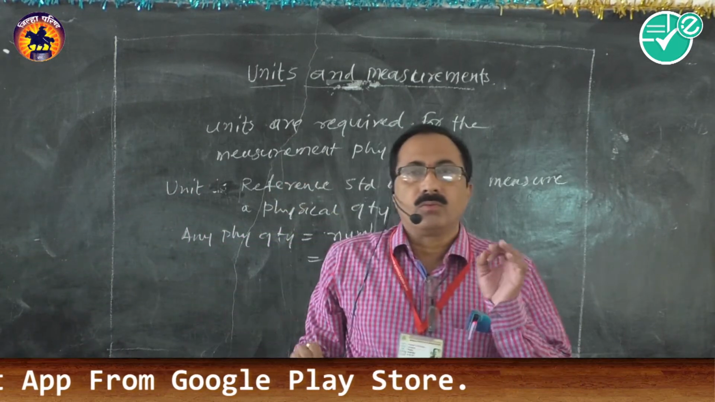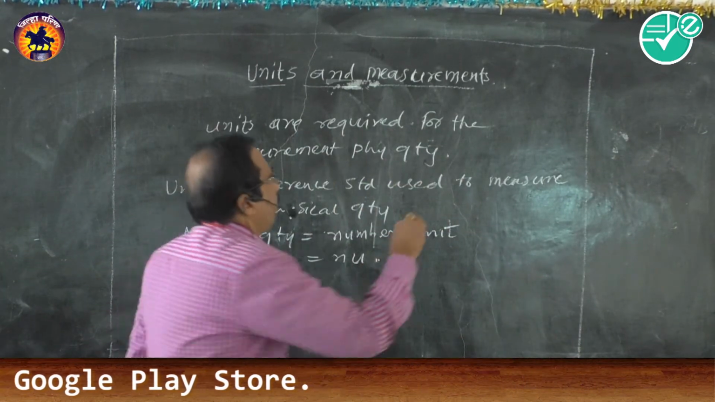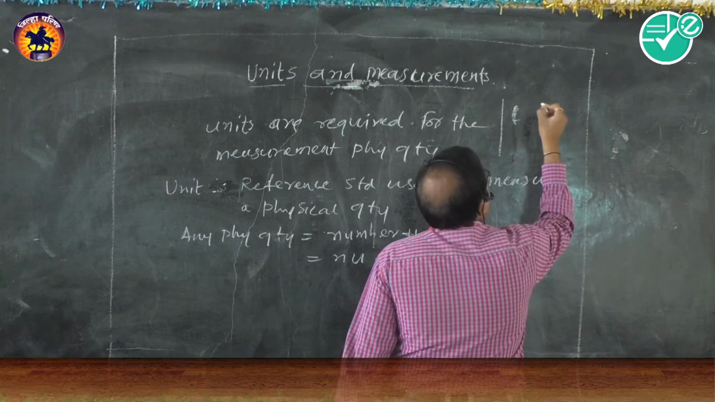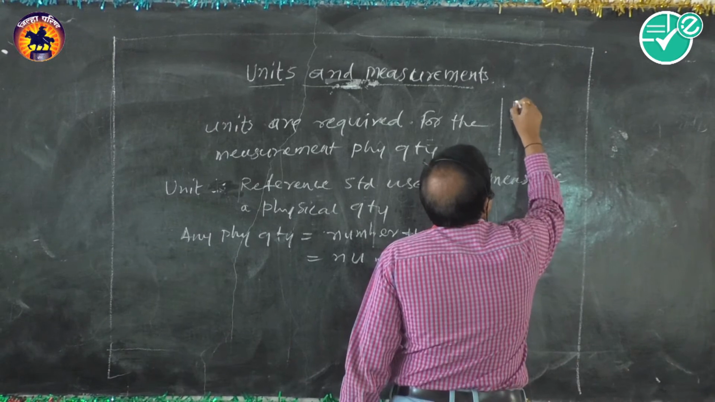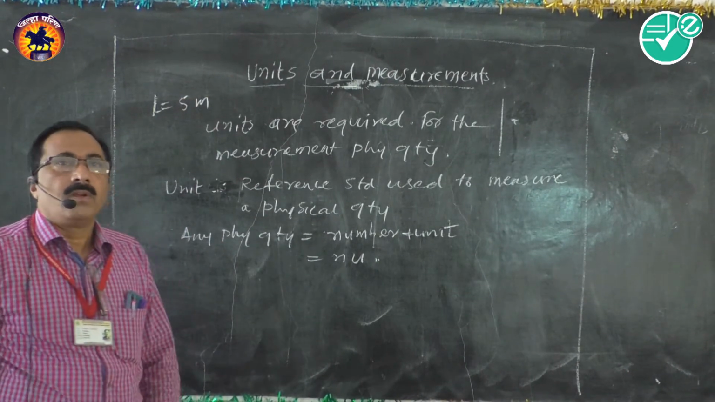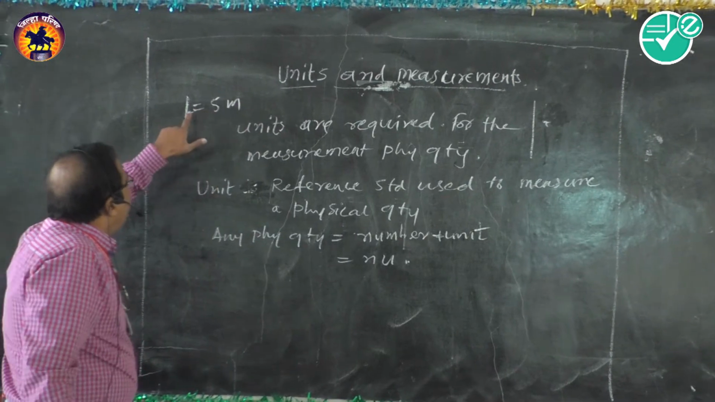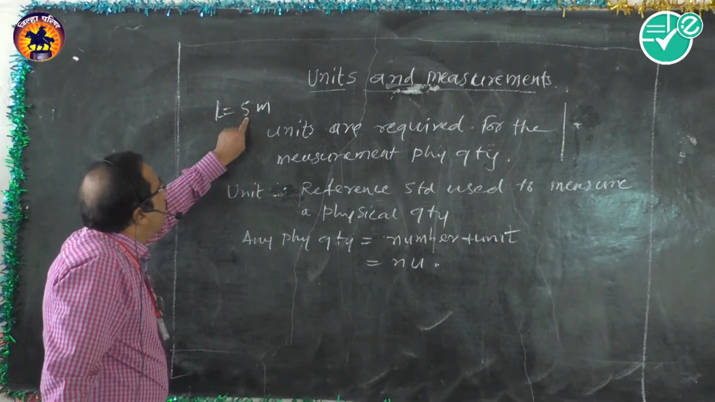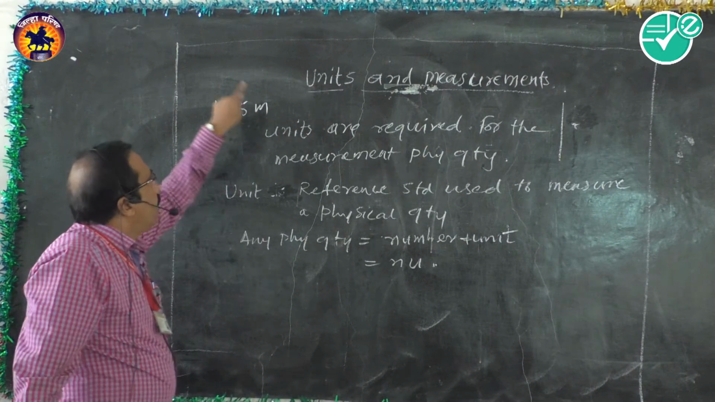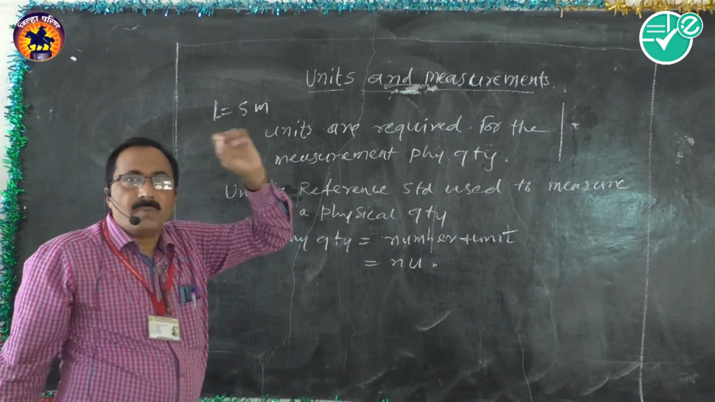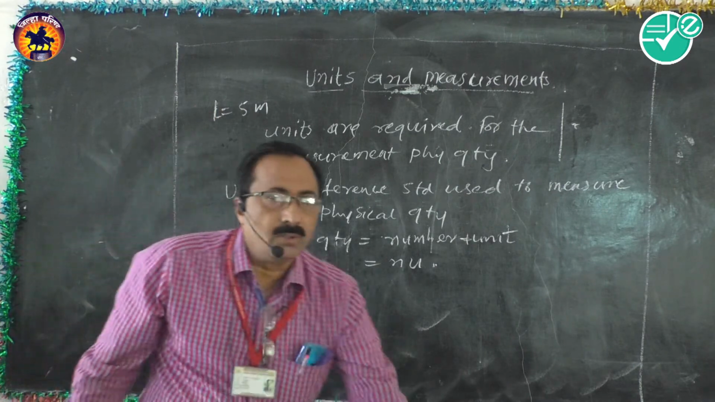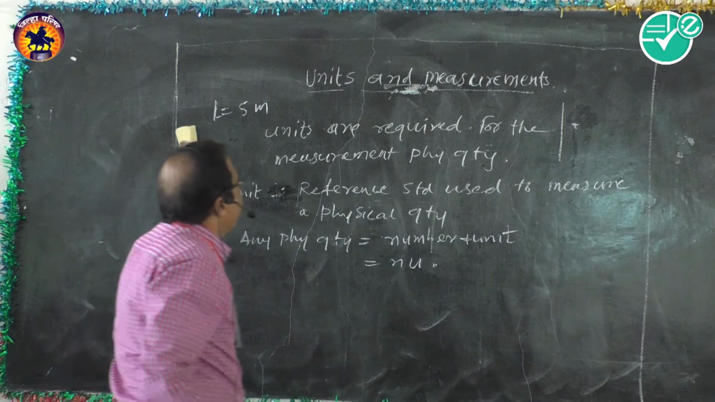If we say the length of a rod is equal to 5 meters, what does it mean? It means that the length of the rod is 5 times as large as the reference standard used, the meter, for the measurement of length. So this is about the unit.